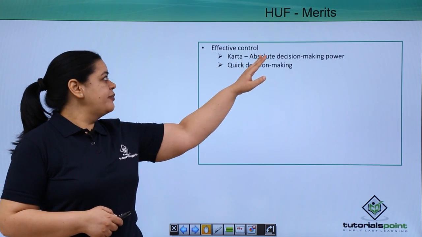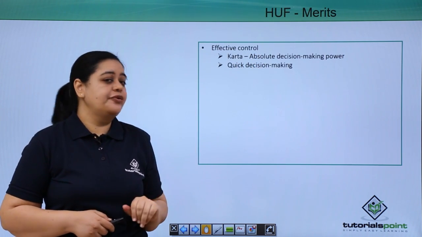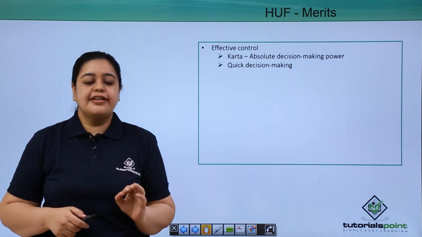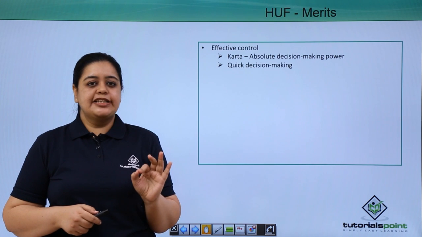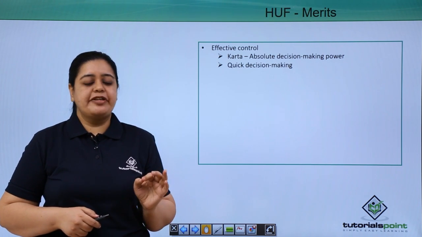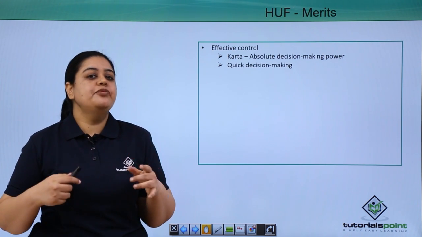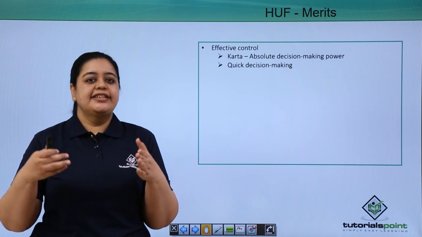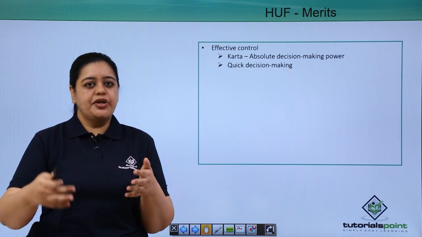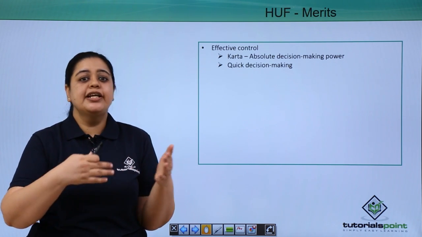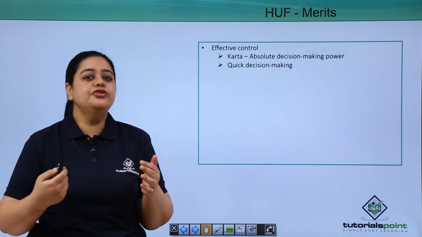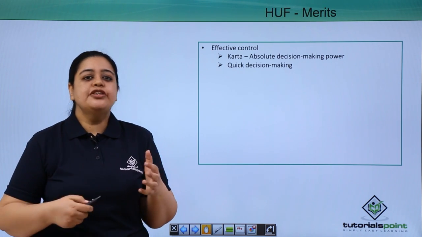The first merit is having effective control. As I told you, it is the Karta who has the absolute decision making power, because he is the eldest member and he has control of the family business. So he is able to make quick decisions, as he doesn't have to consult other members. If he sees a business opportunity, he can just decide whether to take it or not.